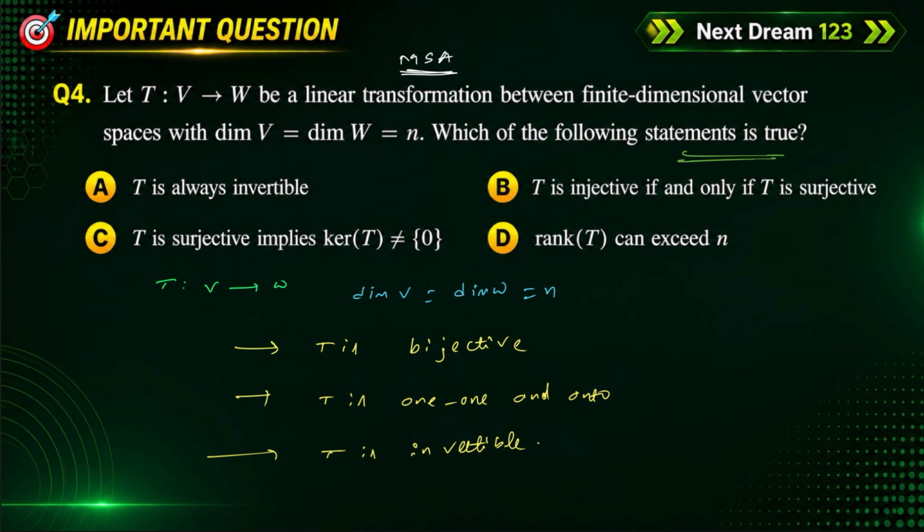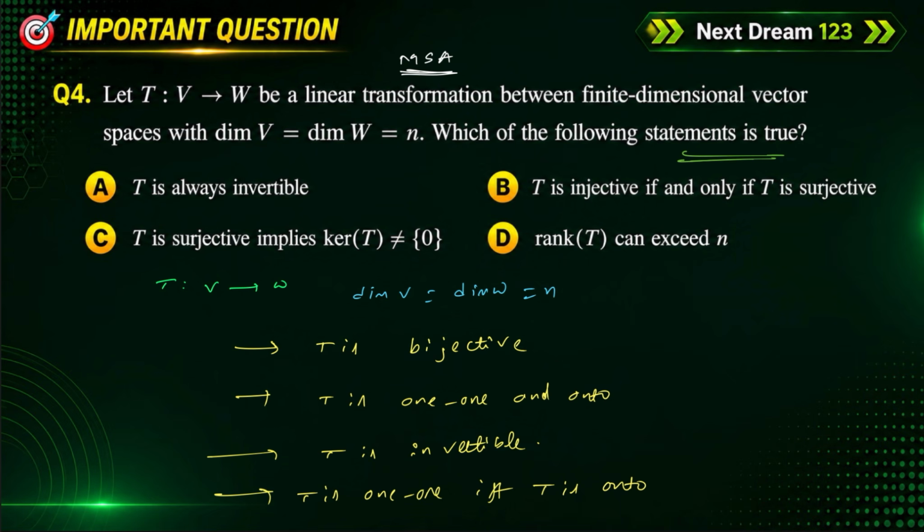Okay, T is bijective, T is invertible, and T is 1 to 1 if and only if T is onto. Okay, these are the various results you should remember. Okay, you should remember this. This is a very important result.